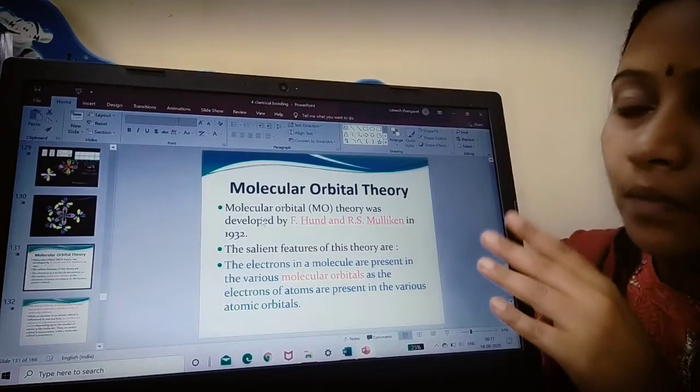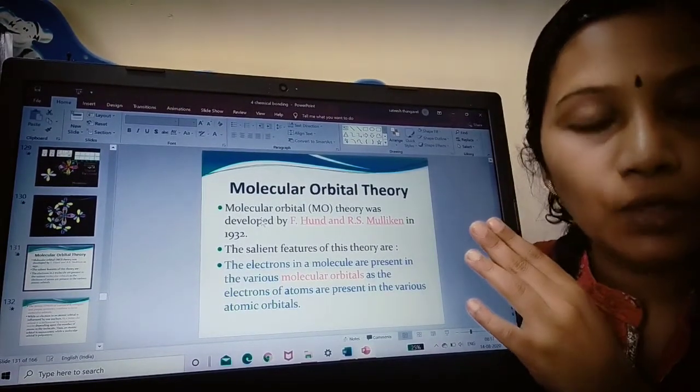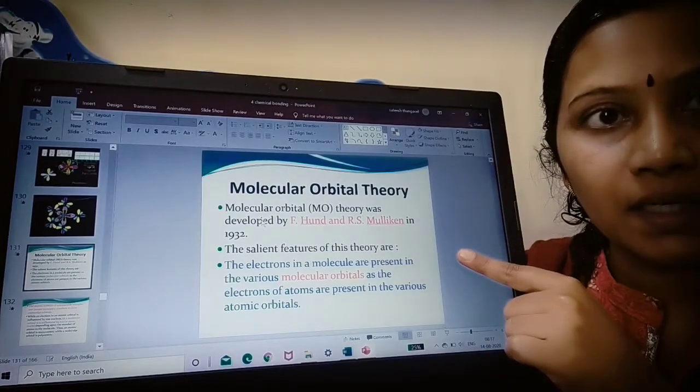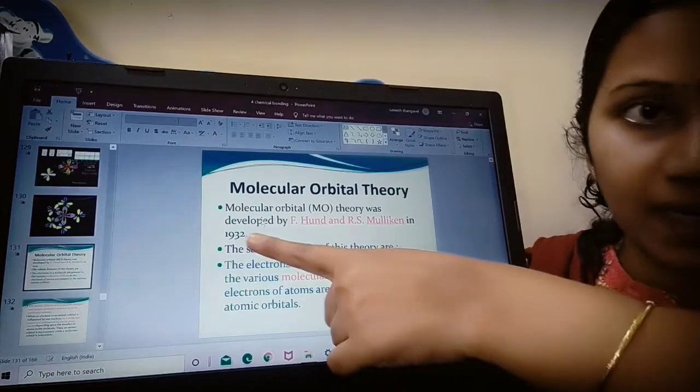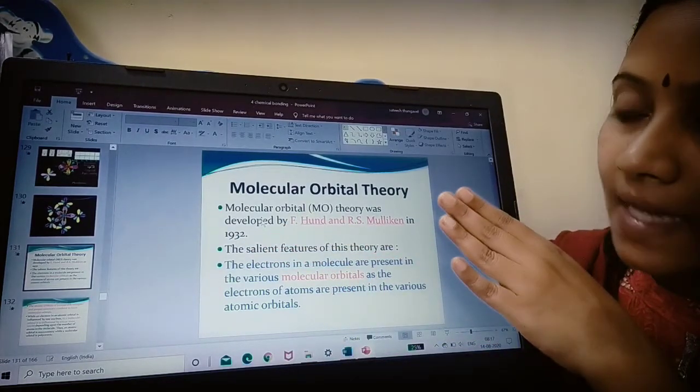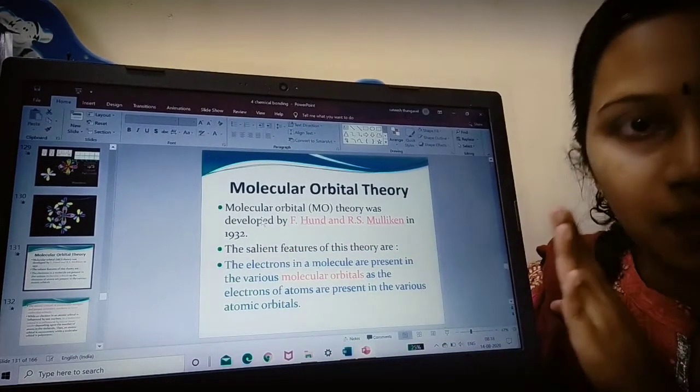Yes, children, moving to molecular orbital theory. Who proposed molecular orbital theory? It was proposed by the scientists Hund and Mulliken in the year 1932. So, what is the salient feature of molecular orbital theory?